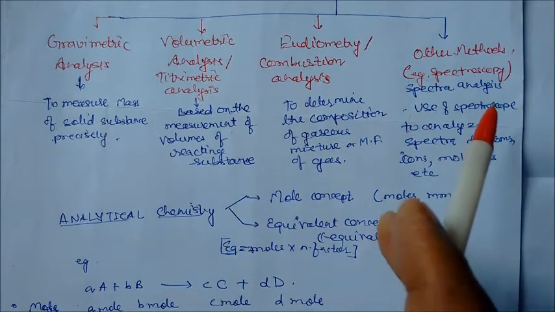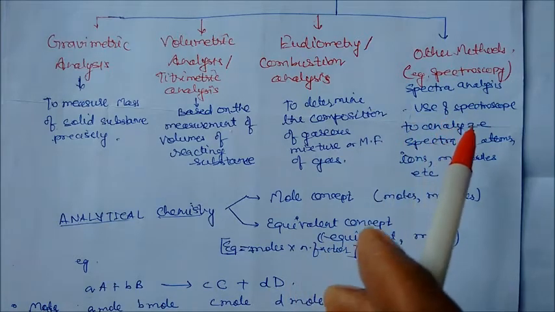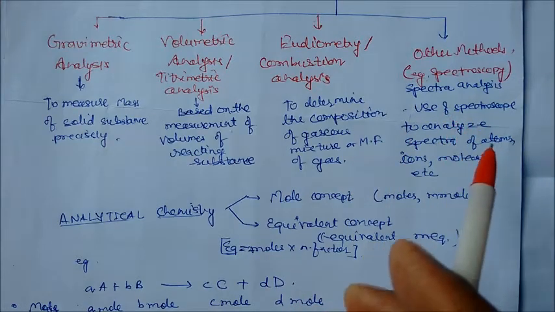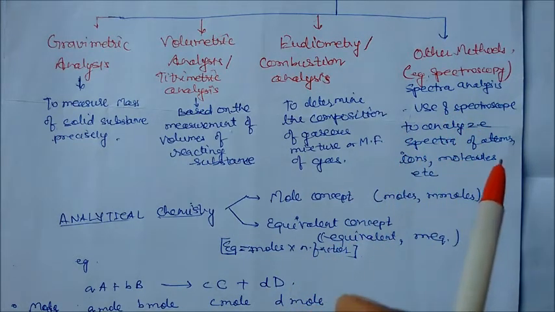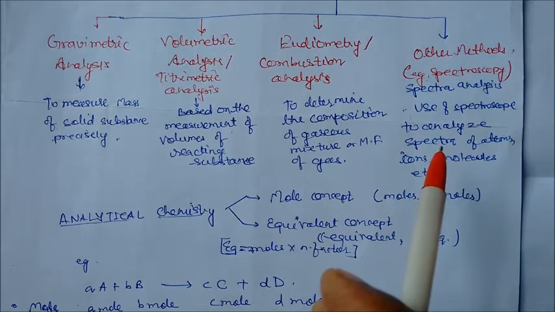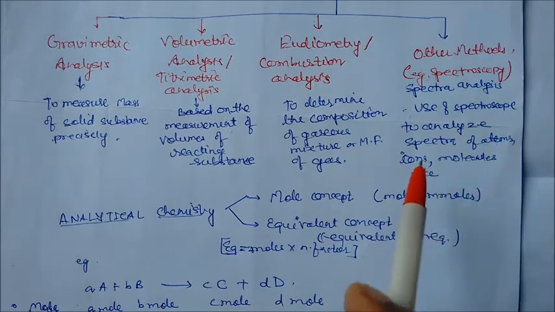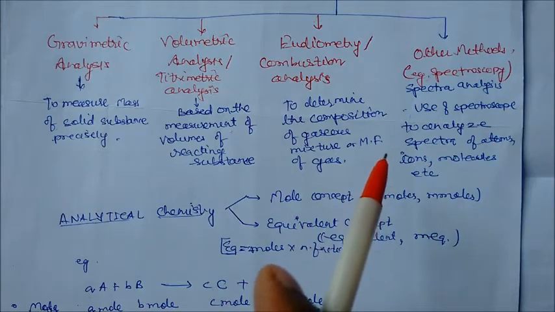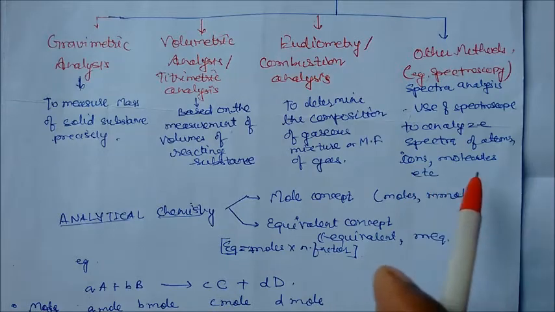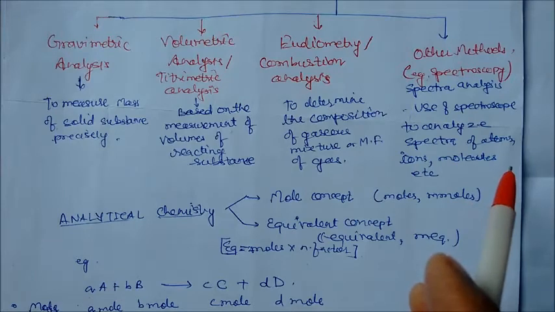Now next is spectra analysis. In this analysis we use a device called a spectroscope. A spectroscope is an instrument which analyzes the spectra of atoms, ions and molecules. We use particular electromagnetic radiations, and with the help of radiations we analyze the spectra. This is not in our course, so we will not study it too much. Spectrum is not in our syllabus.